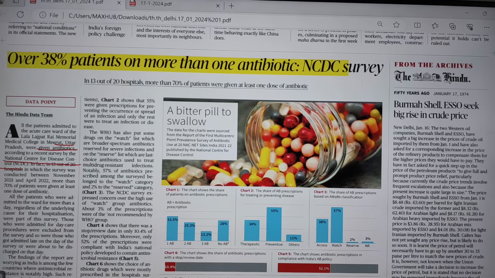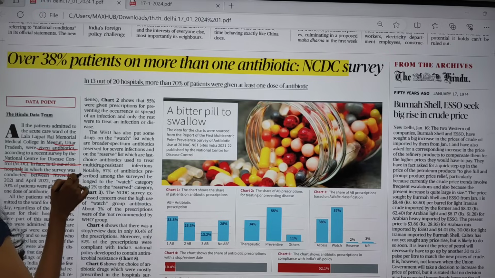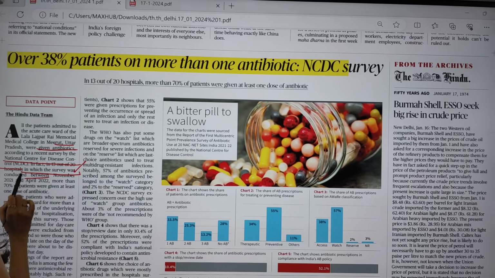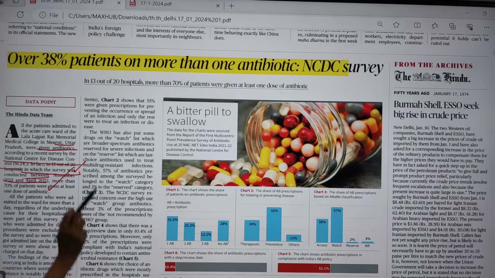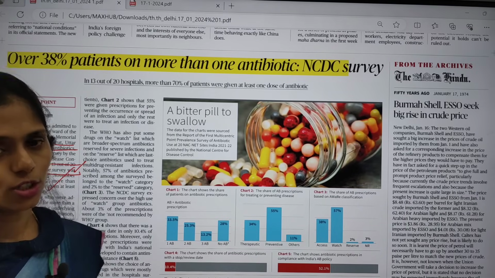Out of 20, 13 hospitals were seen in the survey conducted between November 2021 and April 2022. About 70% of the patients were given at least one dose of antibiotic. This is in the news.